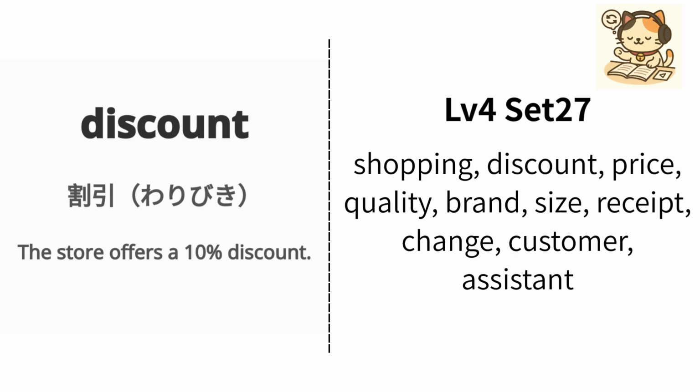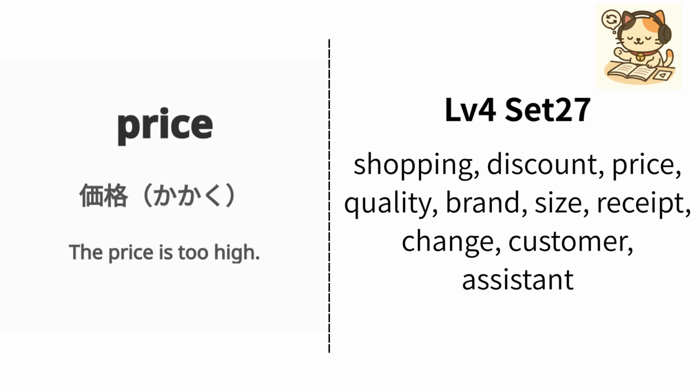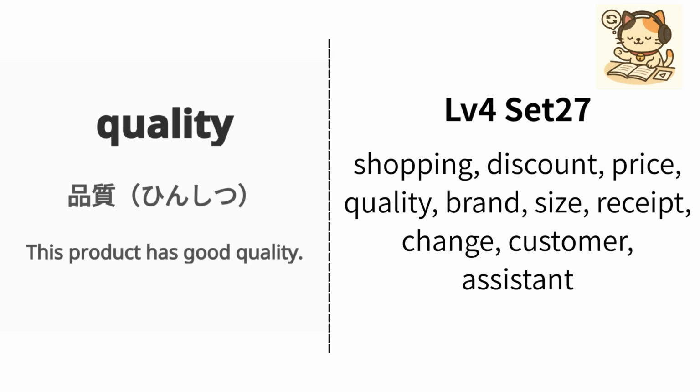その店は 10% の割引を提供しています。Repeat. Discount. English is price. Japanese is 価格. Example: The price is too high. その価格は高すぎます。Repeat. Price. English is quality.